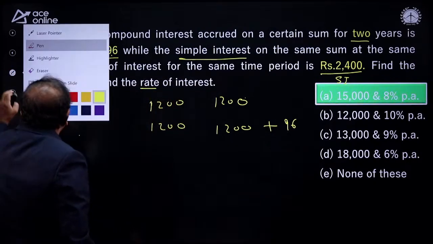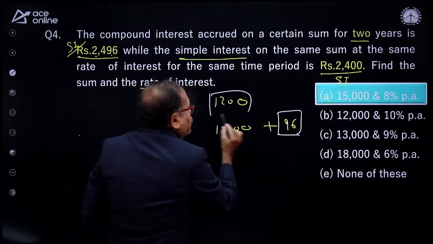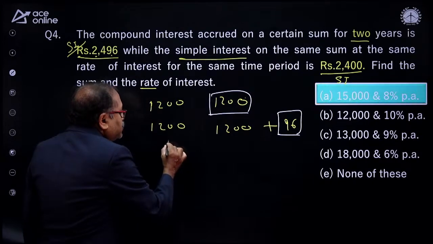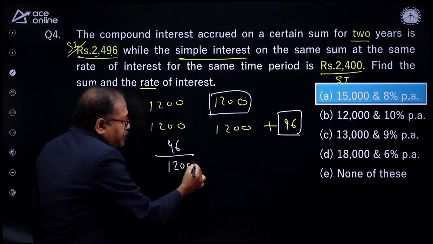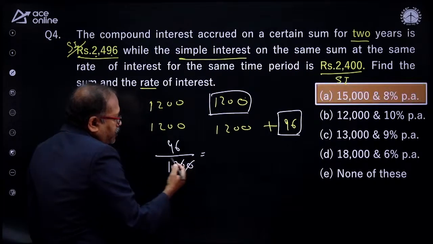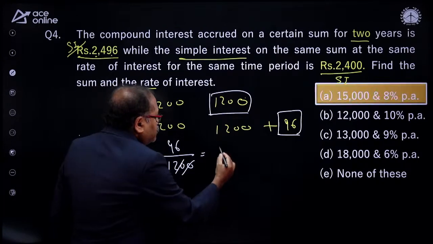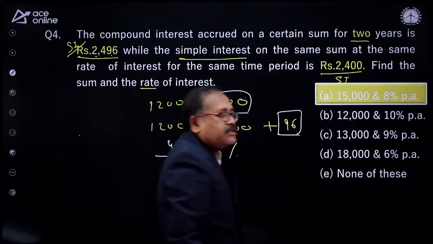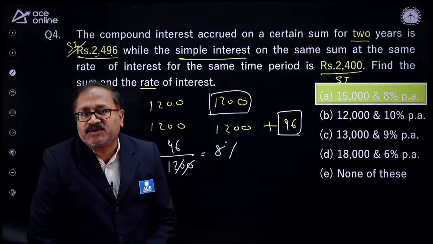So what is this 96? So nicely you understand, this 96 is the interest on this. By using this I will get the rate of interest. So what is that rate of interest? 96 is what percentage of 1200? So as 100 will be there, 2 zeros get cancelled and 96 by 12 is 8, right? So the rate of interest is 8%. You can check the answer with the 8%. Only one option is there, but as none of this is there, I have to find out the principal also.